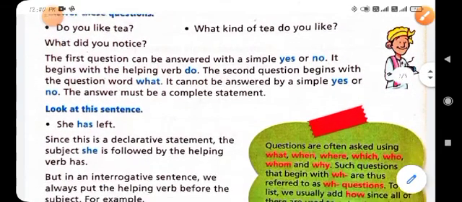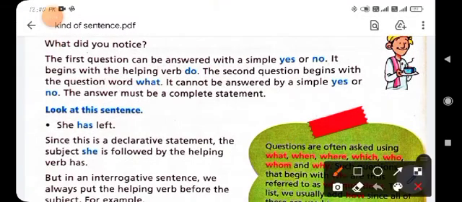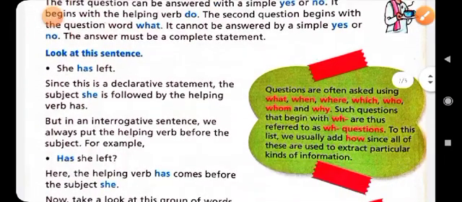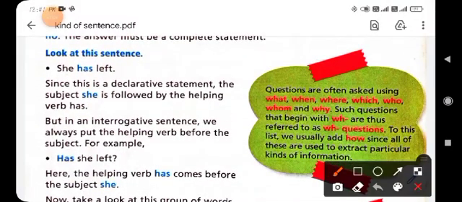Clear? So you can see here another sentence, she has left. She is the subject, has is a helping verb, and left is the main verb. So this is a declarative sentence, and the subject she is followed by the helping verb has. Clear? But in an interrogative sentence we always put the helping verb before the subject. For example, has she left?